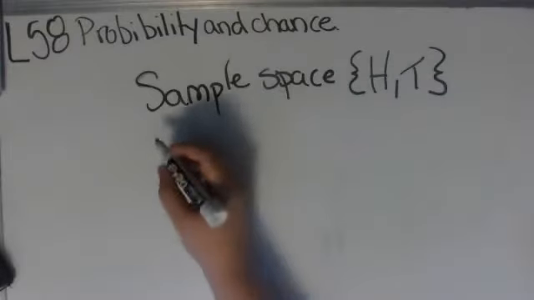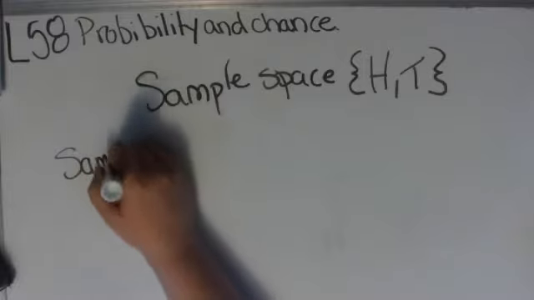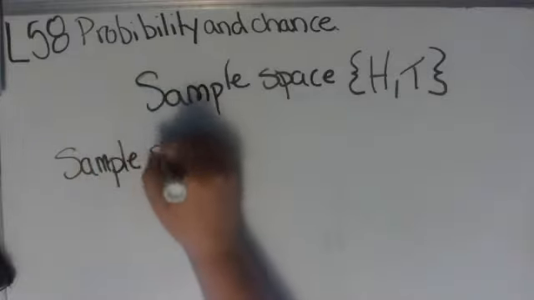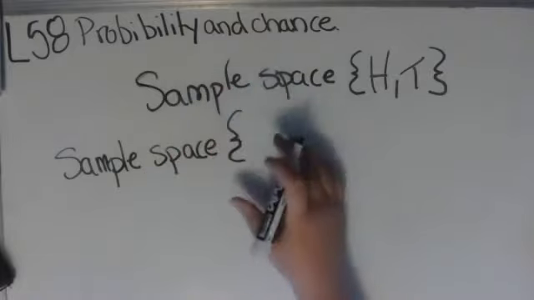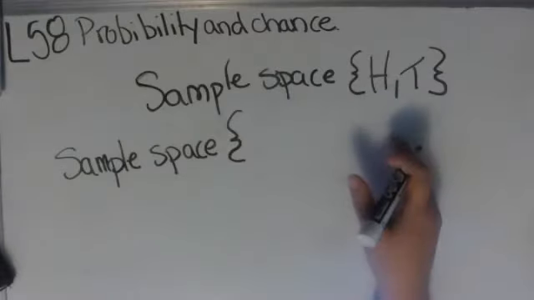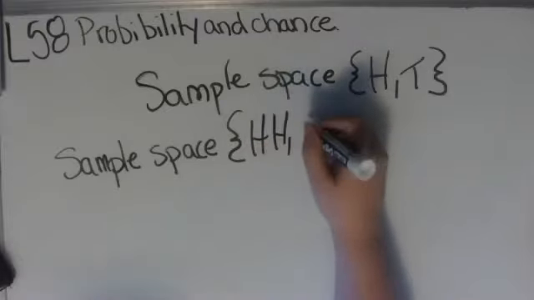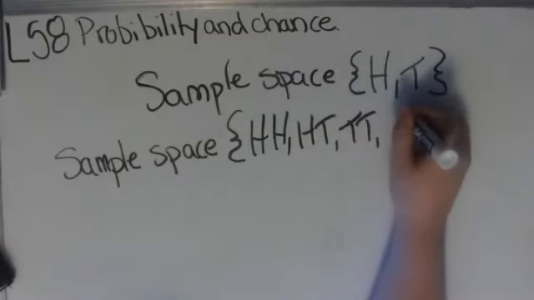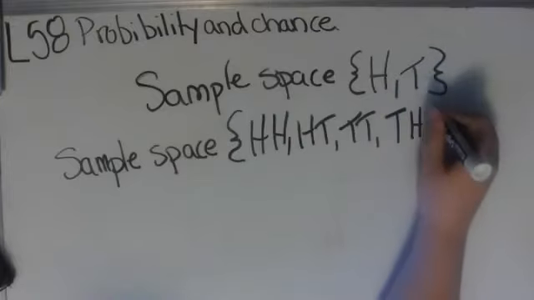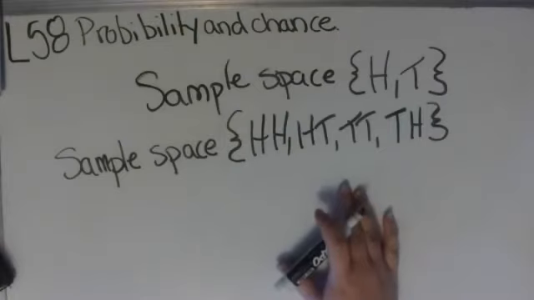Now if I said you were going to flip the coin 2 times, your sample space would change. Because now what you're looking at is every outcome you could have if you flipped it twice. So if you flipped it twice, you could get heads twice. You could get heads and then tails. You could get tails twice, or you can get tails and then heads. That is the sample space for flipping the coin twice.